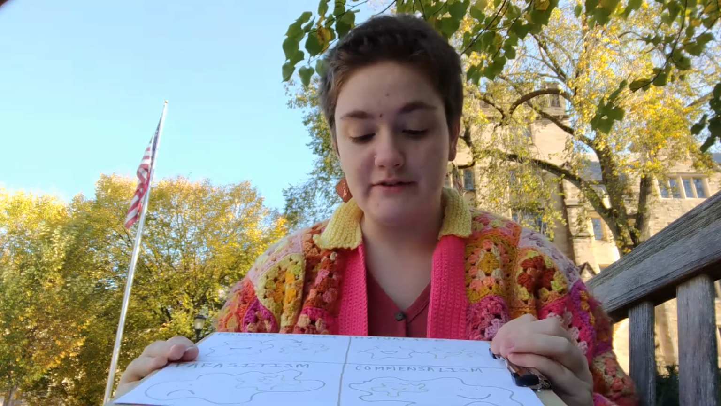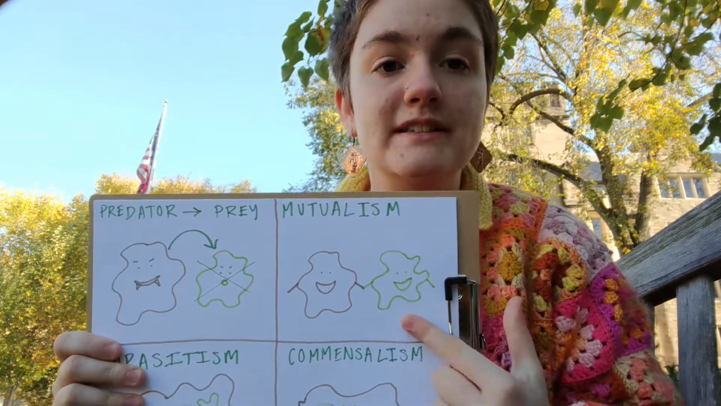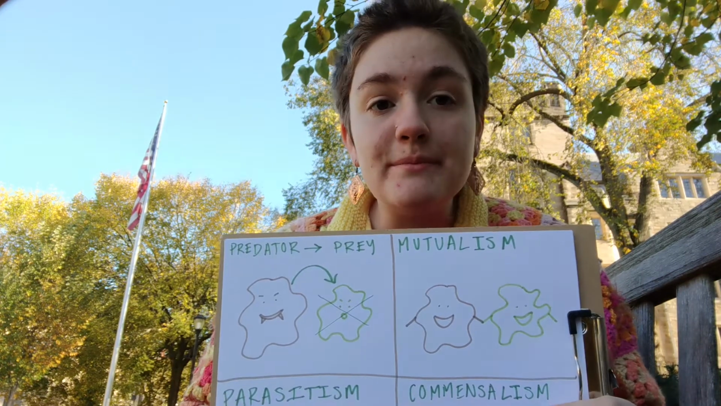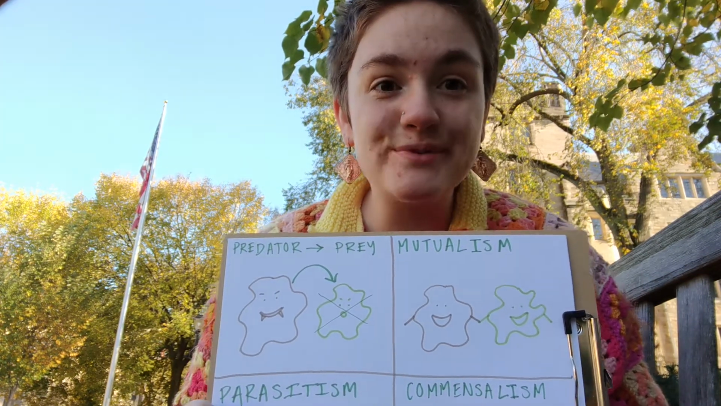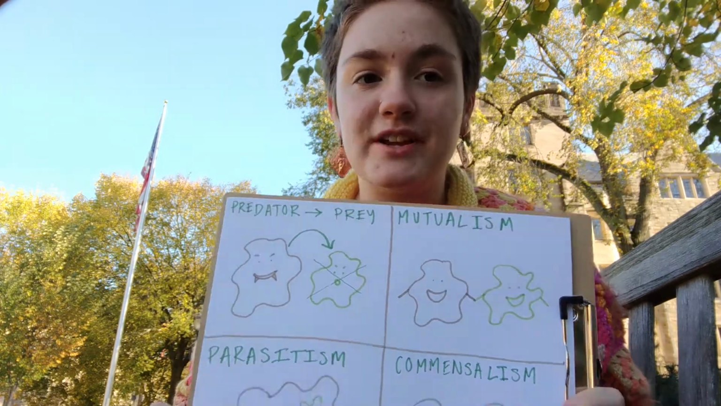Another example of an interaction between 2 species is mutualism. This is where 2 organisms work together and they both benefit. So a good example of this is in Finding Nemo. Clownfish and anemones live together and they both benefit from this interaction.